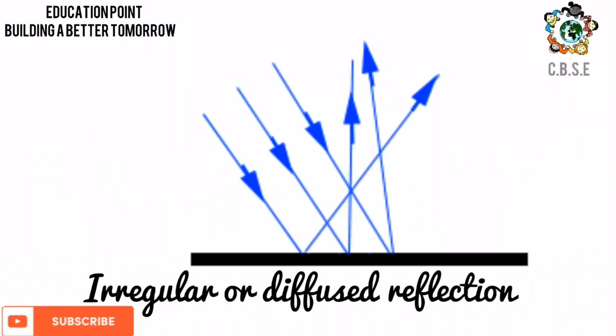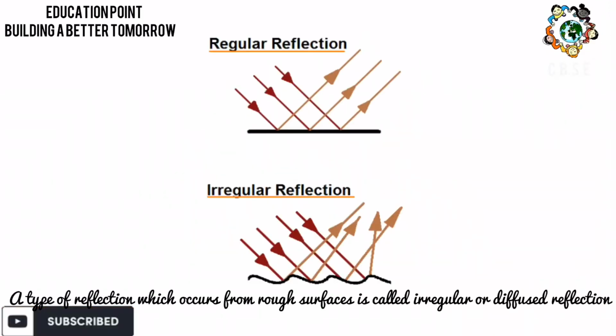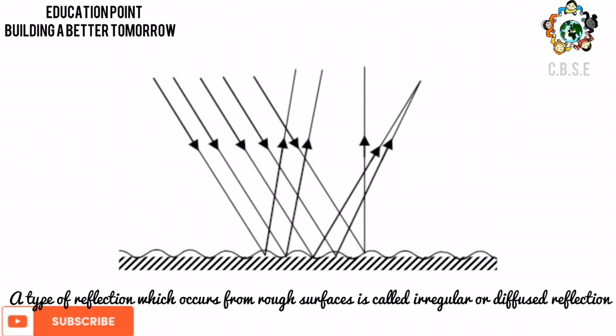A type of reflection which occurs from a rough surface is called irregular or diffused reflection. In such a type of reflection, incident rays can be parallel to each other but the reflected rays can't.